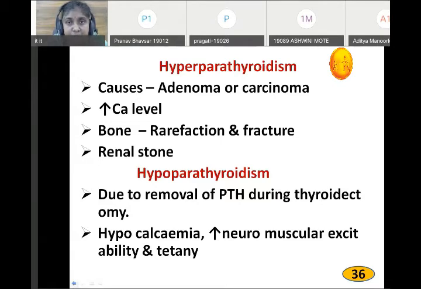Hyperparathyroidism. This is also important in the applied part, you have to write both hypo or hyper. But important one is hypoparathyroidism, which is called hypocalcemia, and hyperparathyroidism, which is also called hypercalcemia.